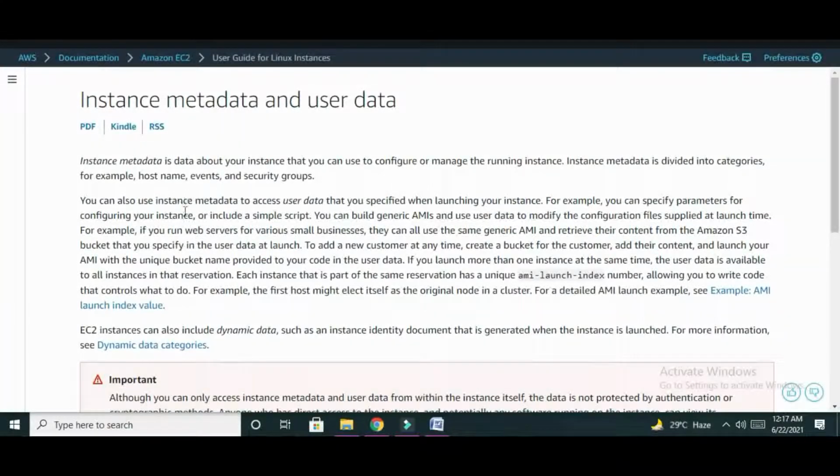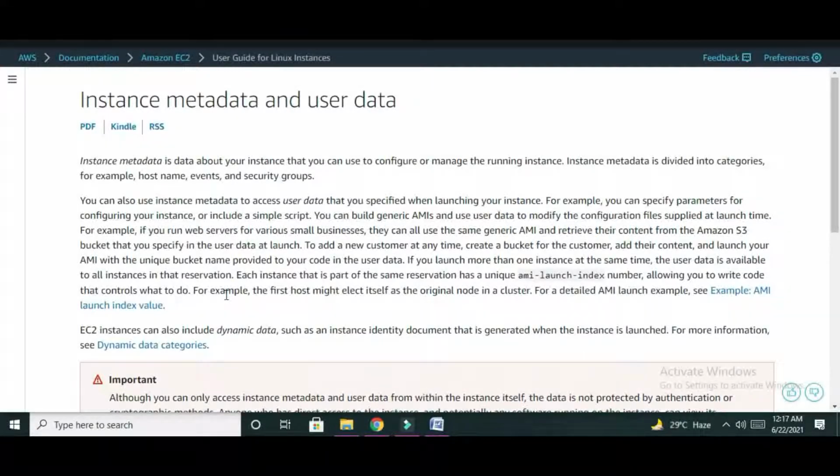The instance metadata can be used to access the user data. So once we launch the instance by using an AMI, meaning Amazon Machine Image, the user uses this data to modify the configuration file supplied at the launching time. So during launching time we can set our information, we can set the parameters and create the instance accordingly.